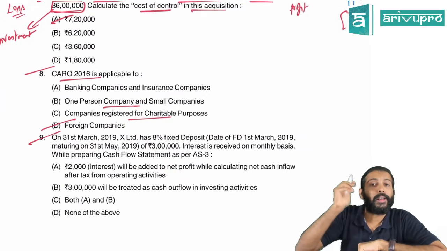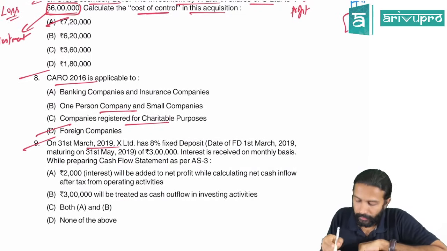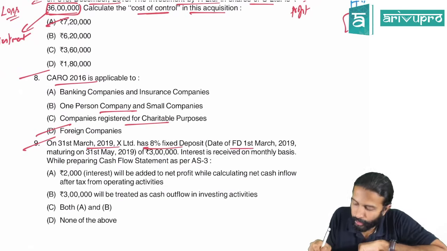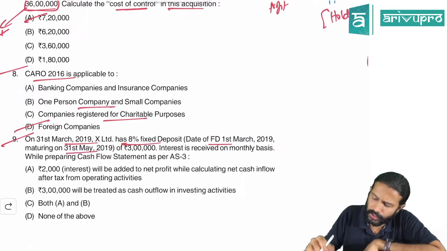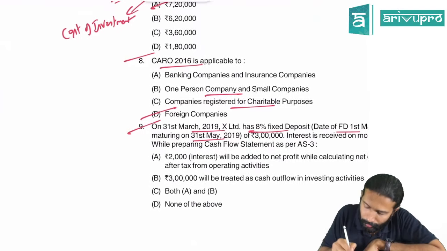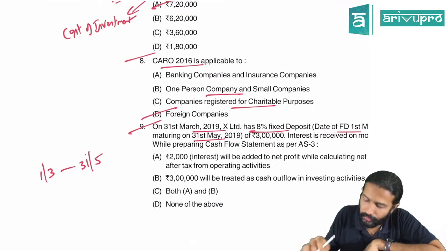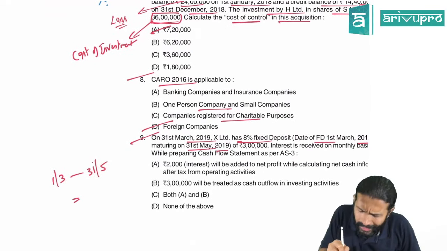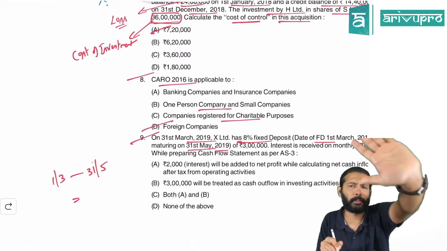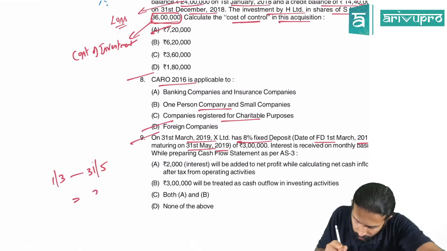Coming back to the topic. Question number 9. On 31st March 2019, X Limited has an 8% fixed deposit. The date of the fixed deposit is 1st March, maturing on 31st May. So you have made the fixed deposit on 1st March and it is maturing on 31st May, same year, both 2019. That means how many months are you making this fixed deposit? March, April, May. How many months?